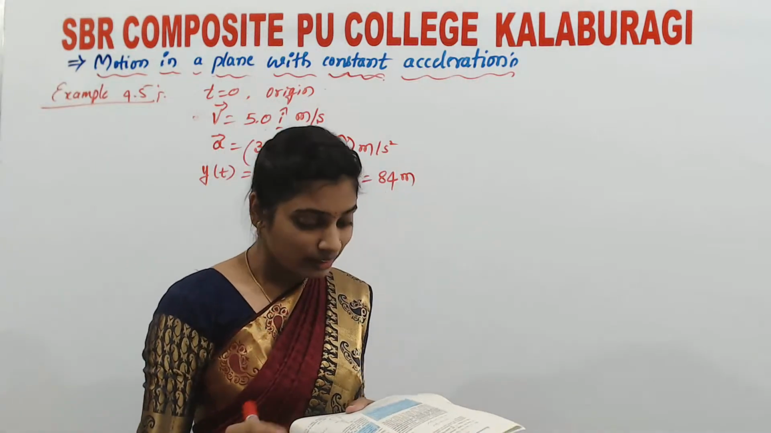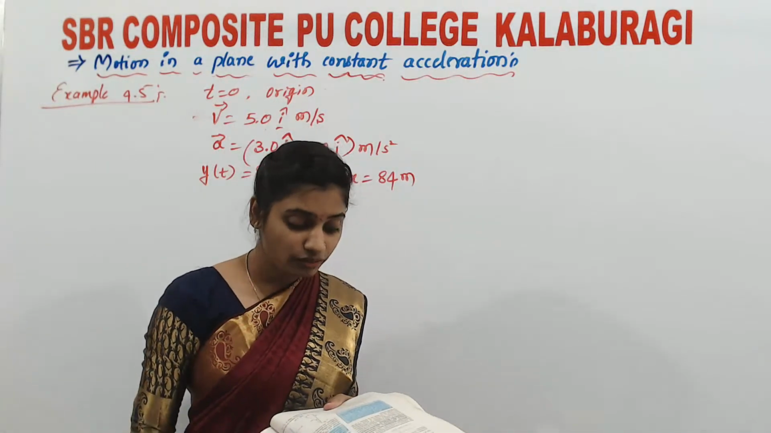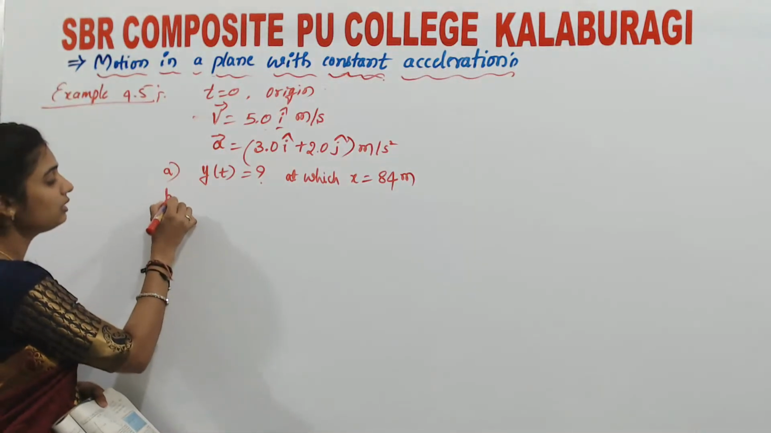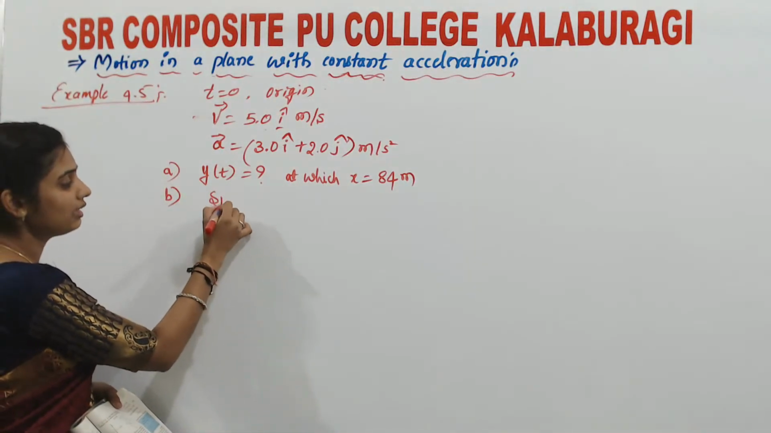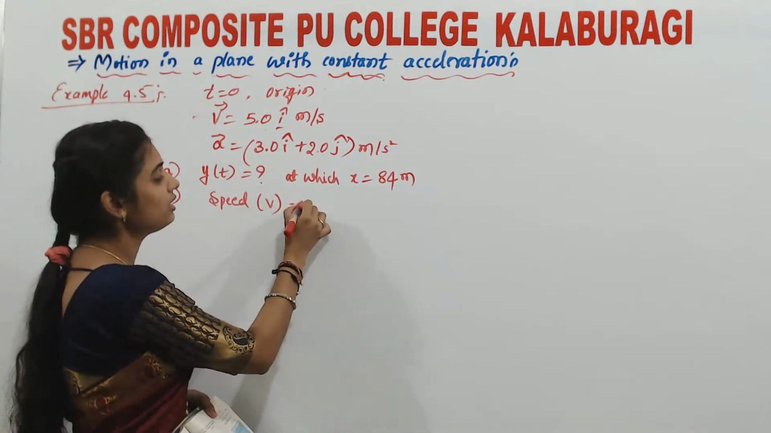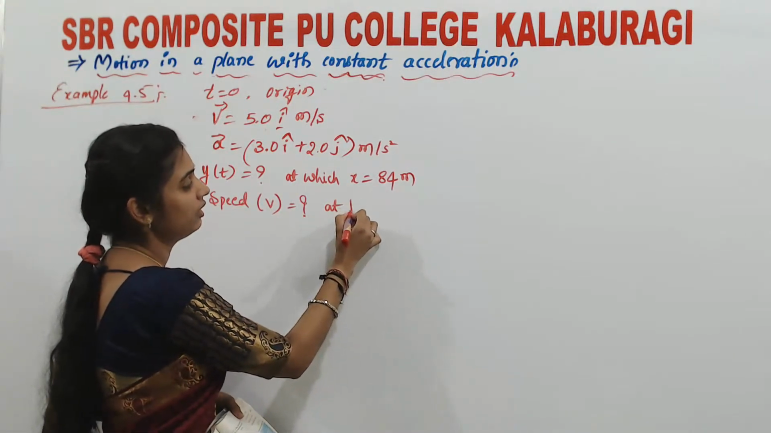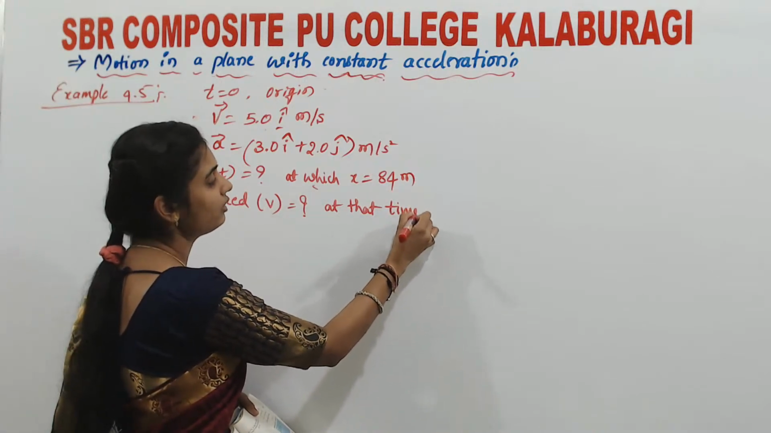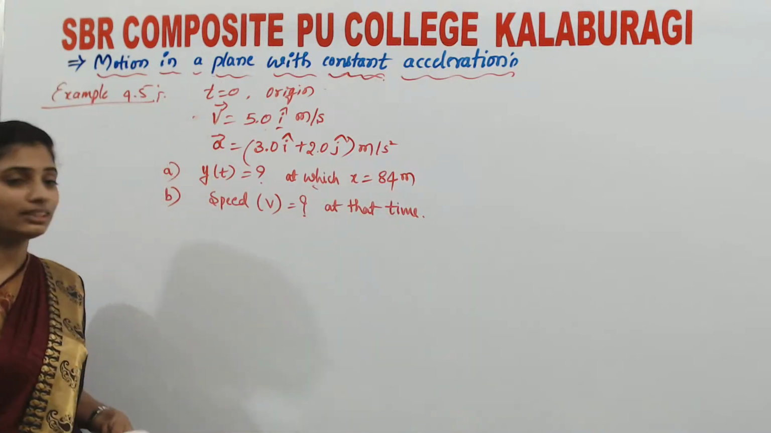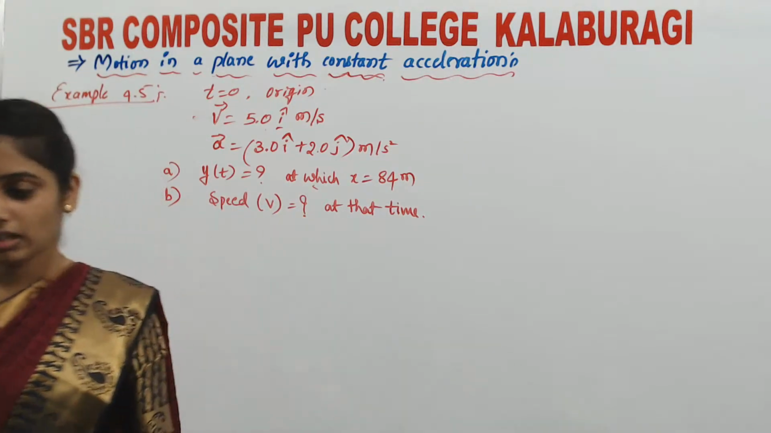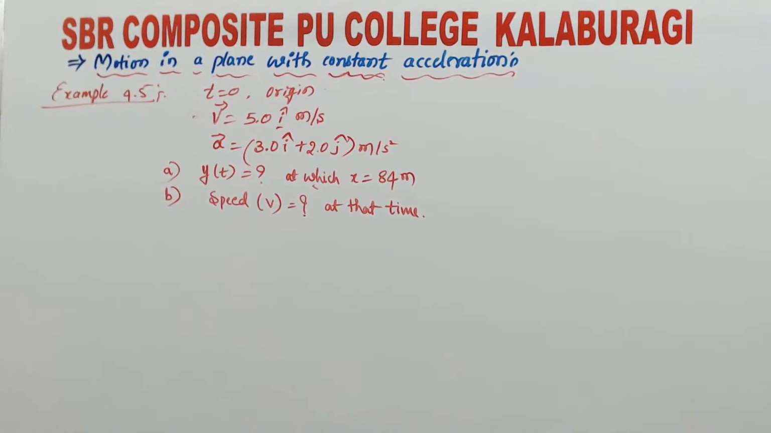Next is: what is the speed of the particle at this time? So this is the first bit, and the second bit is what is the speed of the particle. Speed is nothing but v, we have to find out. Whatever time you get for the first bit, you have to use in the second bit. So at the same time, what is the speed of the particle? That is what they have asked you to find out.